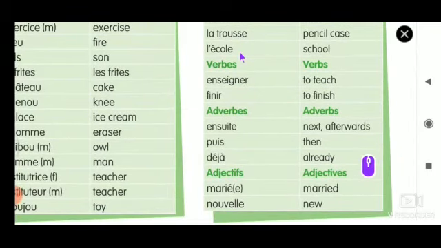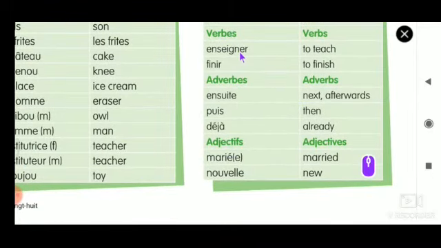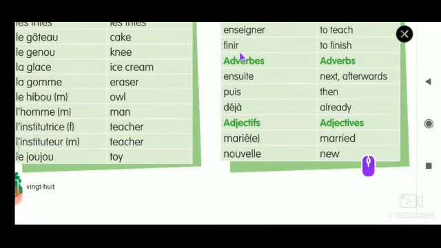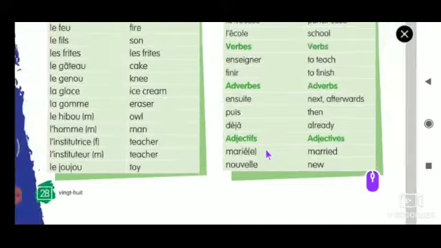L'école, enseigner, finir, ensuite, puis, déjà, marié, nouvelle. So now we are done with the apprenom.